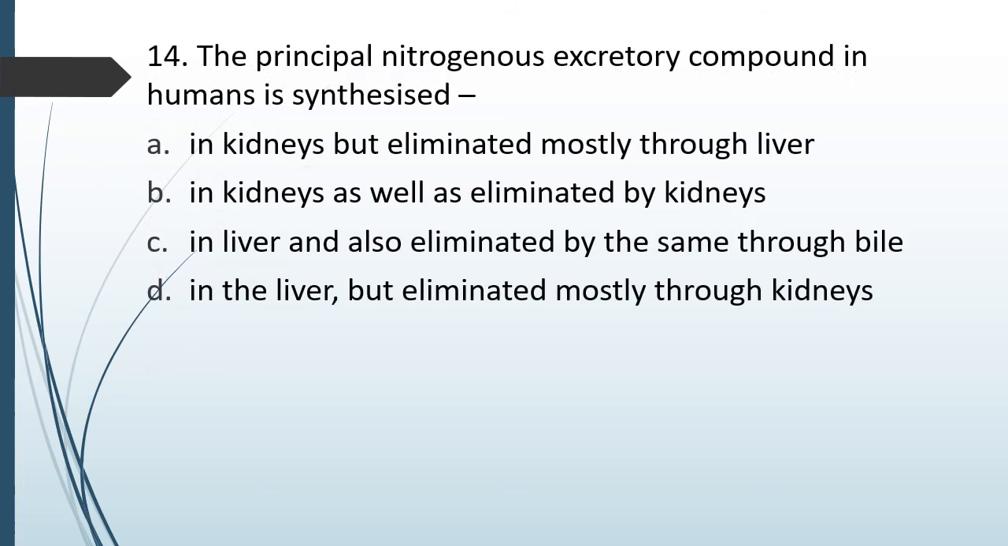Question number 84. The principal nitrogenous excretory compound in humans is: synthesized in kidneys but eliminated mostly through liver; synthesized in kidneys as well as eliminated by kidneys; synthesized in liver and also eliminated by the same through bile; synthesized in liver but eliminated mostly via kidneys. The correct answer is option D. They are synthesized in liver but are eliminated mostly via kidneys.